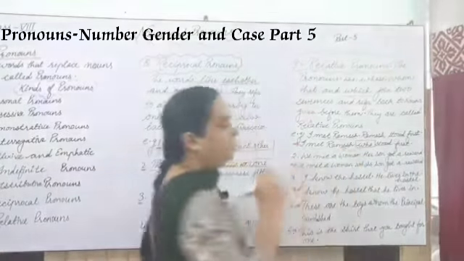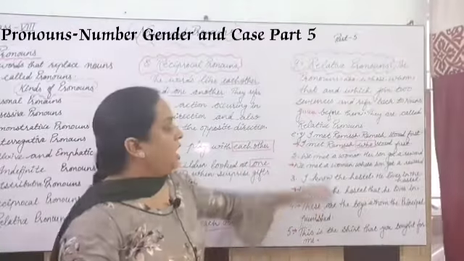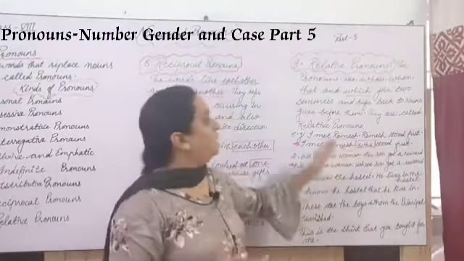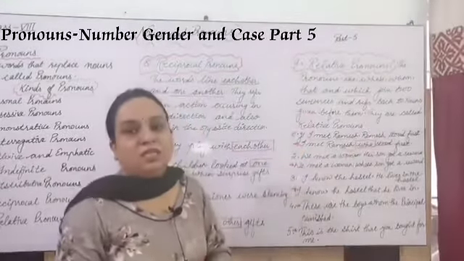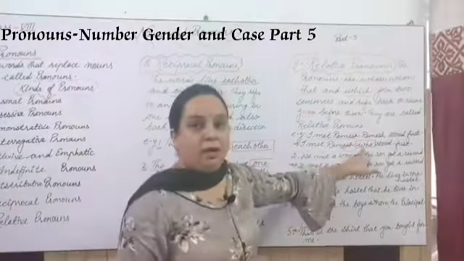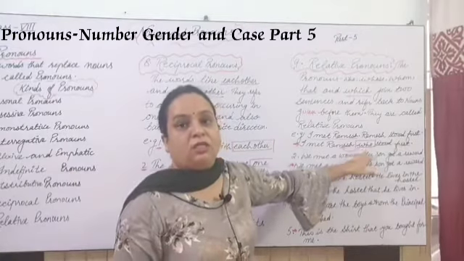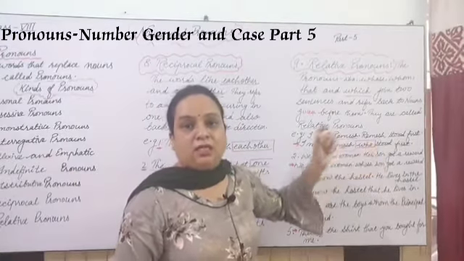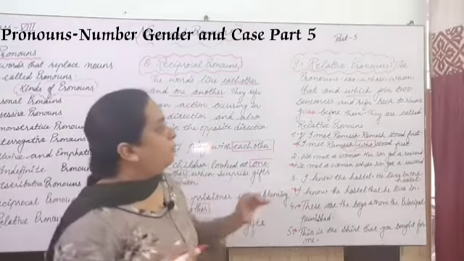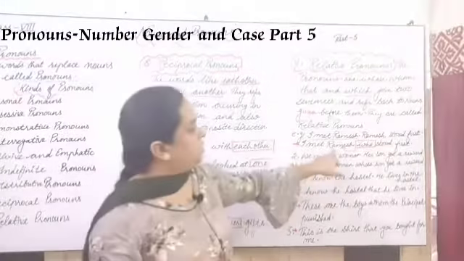This noun, which is before the relative pronoun, is known as the antecedent of this relative pronoun. This antecedent is the word which comes before the relative pronoun. Here this is a noun.